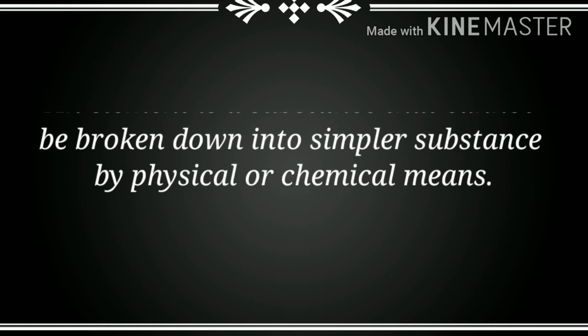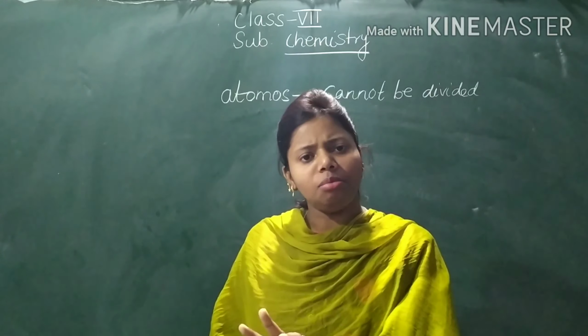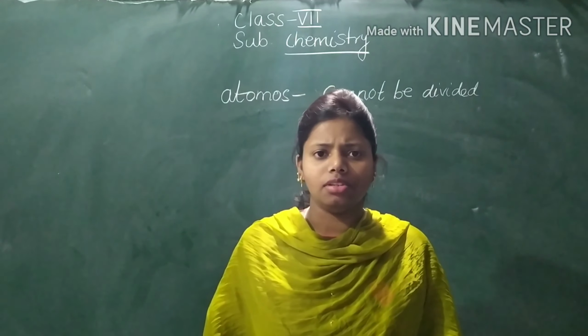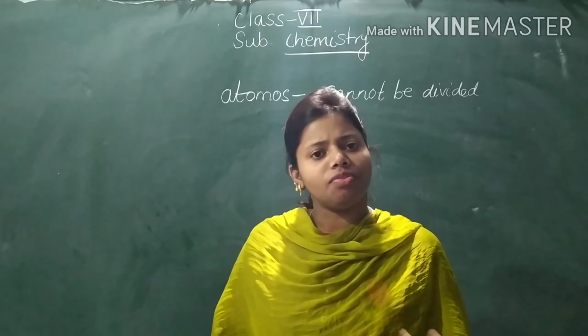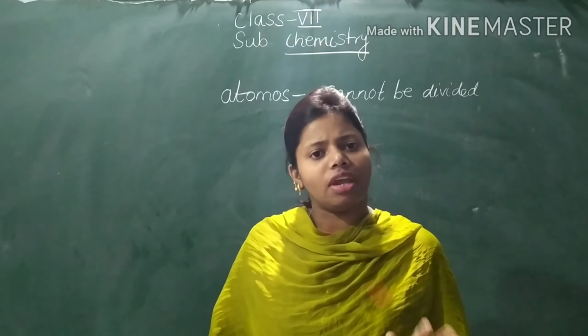Now we can say that an element is made up of tiny particles, that is atoms. Atoms of an element are all of the same kind. For example, a substance like gold will contain only gold atoms, so two atoms of gold will be the same. The properties, everything will be the same.